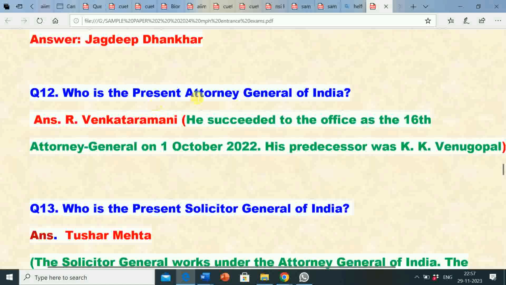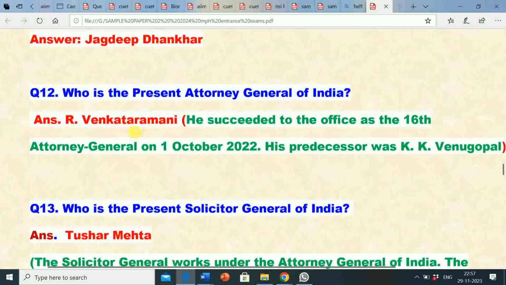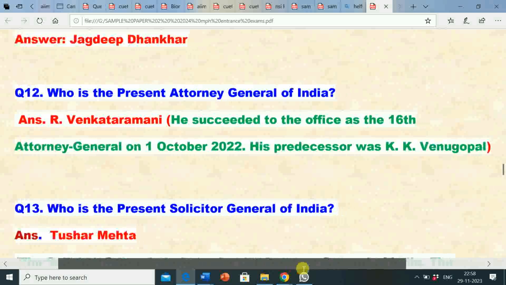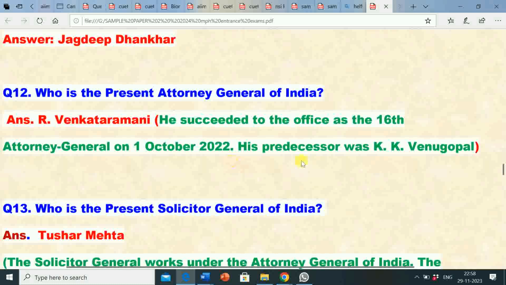Question number 12. Who is the present Attorney General of India? The correct answer is R. Venkat Ramani. He is the present Attorney General of India. He succeeded to the office as the 16th Attorney General on 1st October 2022. His predecessor was K.K. Venugopal. So the present Attorney General of India is R. Venkat Ramani.